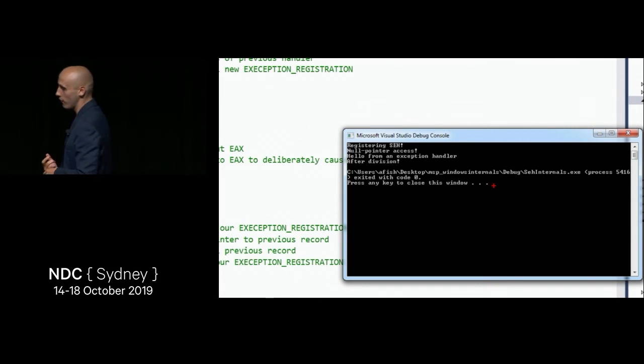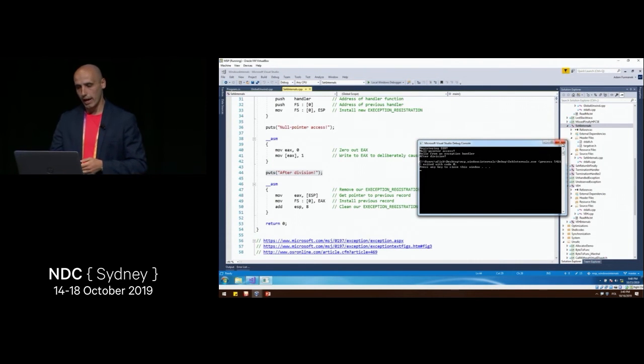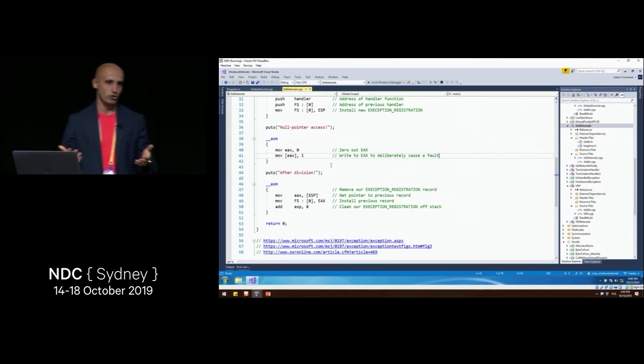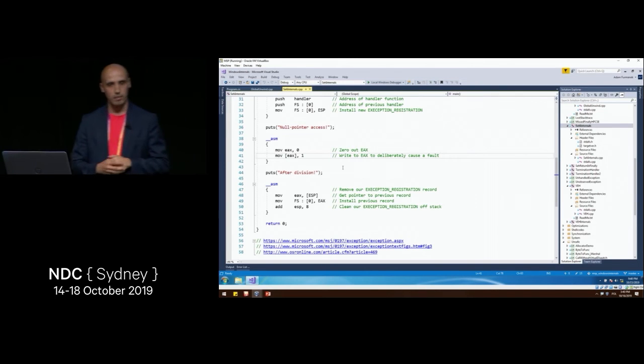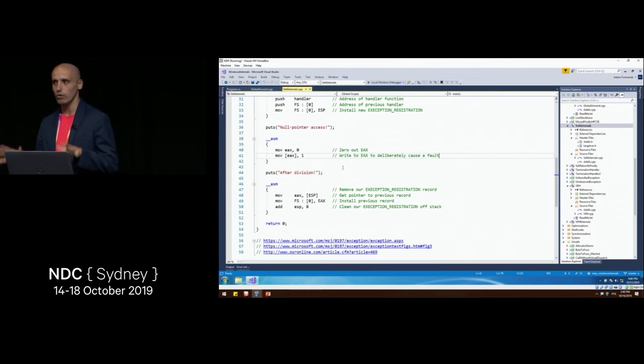Also, an interesting thing here: have you ever wondered how it is that whenever you access a null reference in .NET, you get a null reference exception? You may come to the conclusion that .NET must introduce some checks like, if this reference is null, throw a null reference exception, something like this. And you would be very wrong. What is happening in .NET, and the same is done in Java and other platforms, is we want to avoid this code, which is expensive. What we do is we just assume there is no null reference here.